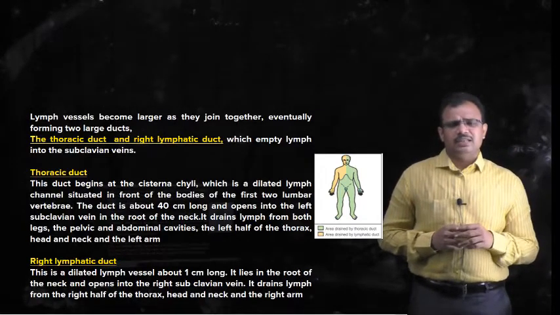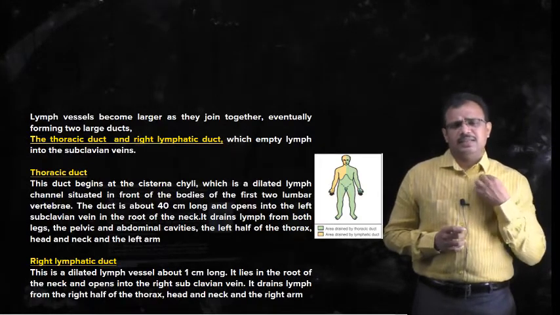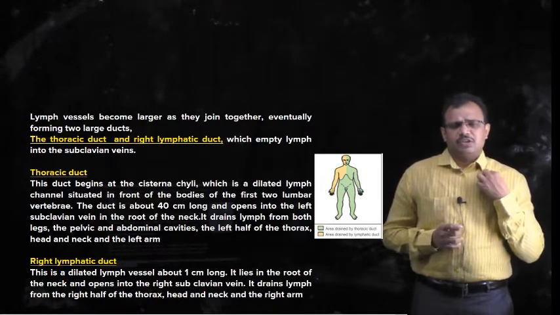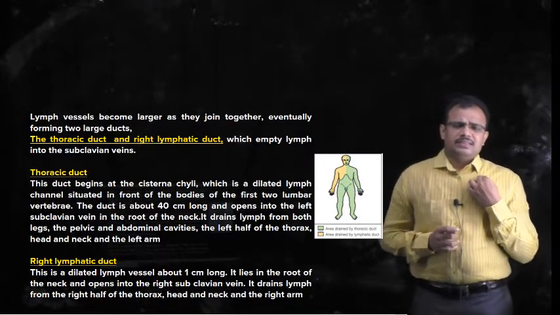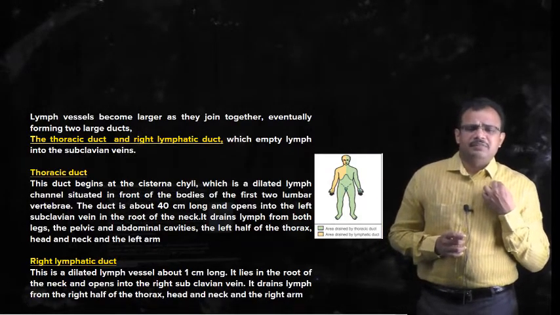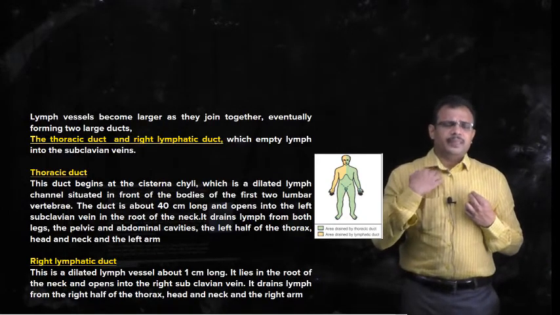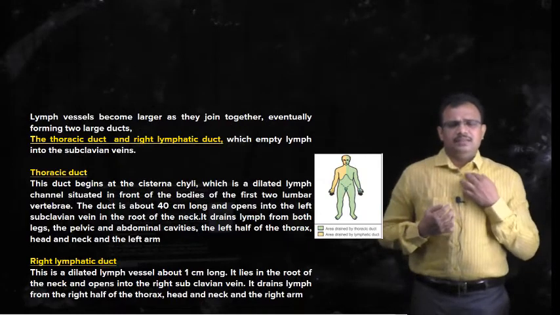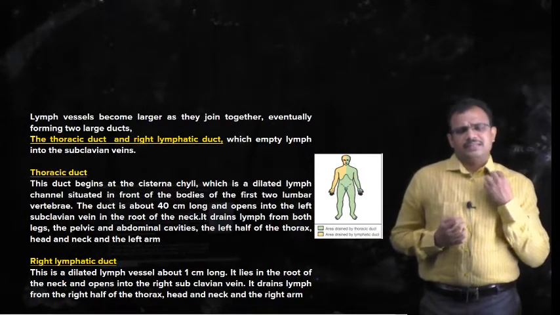This right lymphatic duct measures only about 1 centimeter in length, and generally it lies in the region of the right clavicle. Here it empties into the right subclavian vein, whereas the thoracic duct empties into the left subclavian vein.